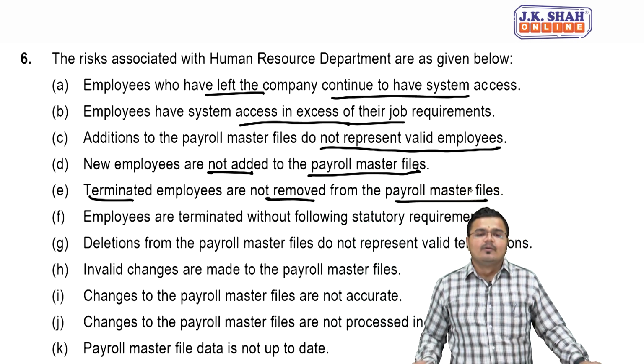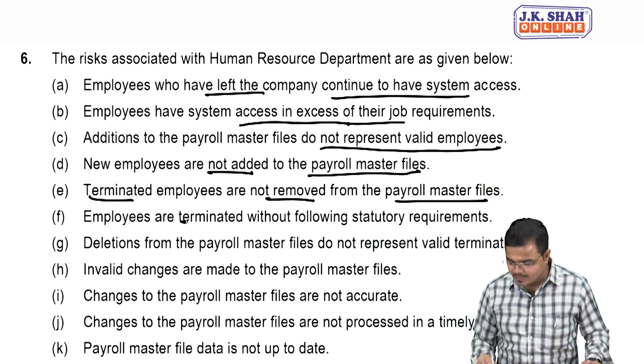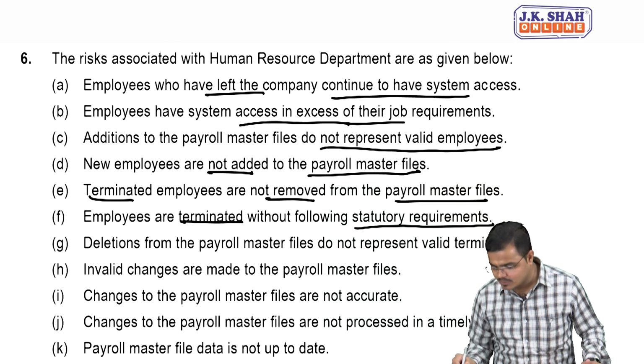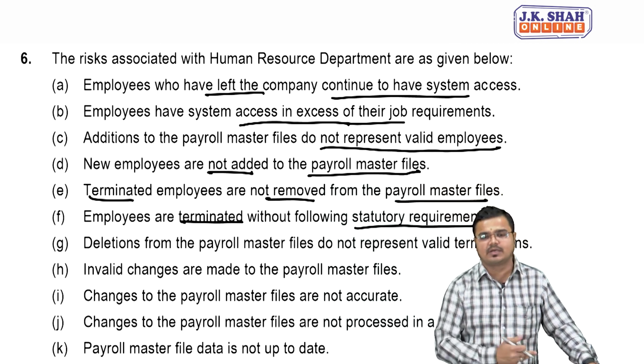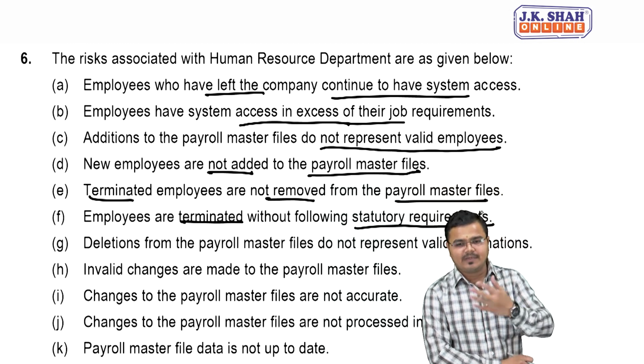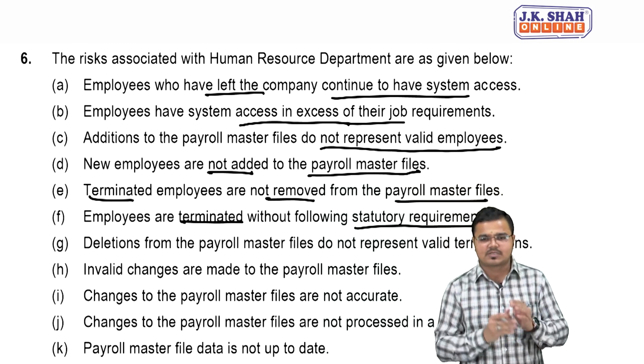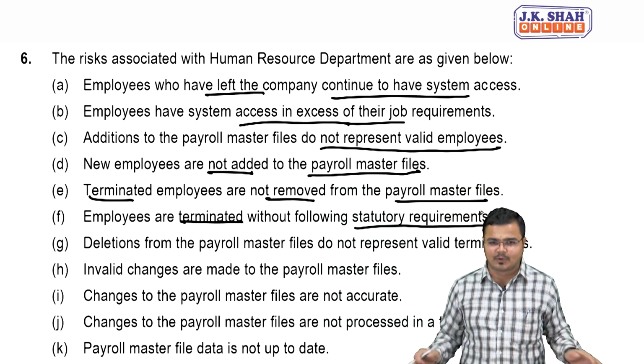Then the next point: employees are terminated without following the statutory requirement. Now what is that? When we appoint an employee, obviously we follow certain laws. A company has a certain policy.